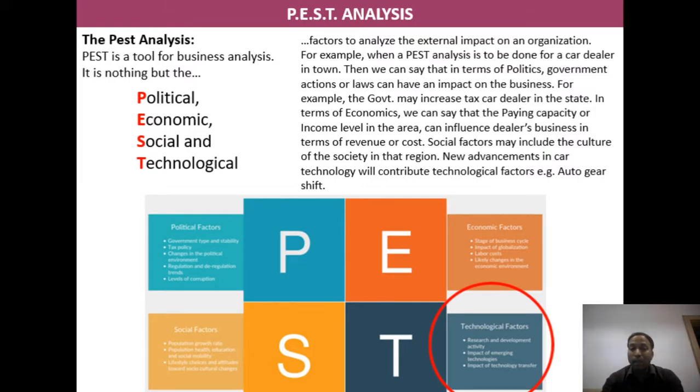In the technological factor, the research and development activities of the organization matter a lot. The company has to analyze the impact of emerging technology in the geography and the market, and the impact of technology transfer on the people in that geography. For example, customers in rural areas might not be technologically acquainted or sound. So if a mobile manufacturing company is there, it has to decide what kind of mobile to offer in this particular geography.